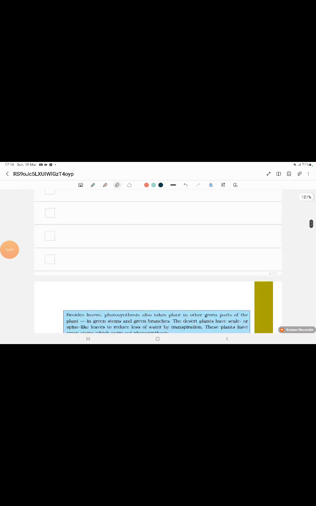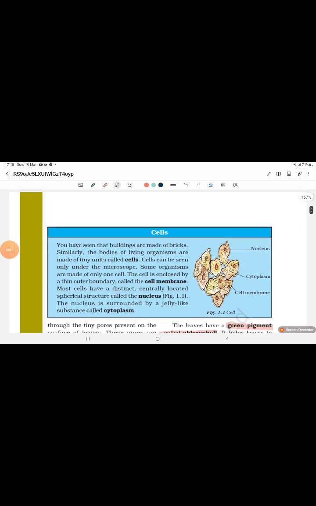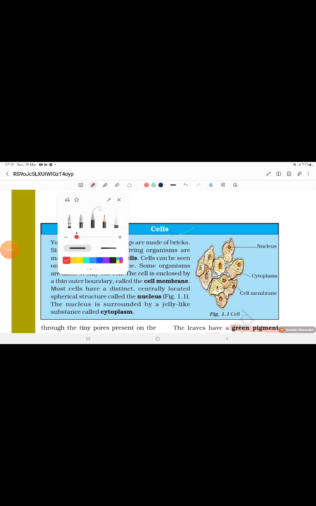Okay, next. You haven't read this. See, cells. What are cells? Cells are very small, we can say microscopic, units that have a nucleus, cytoplasm, Golgi bodies, mitochondria.